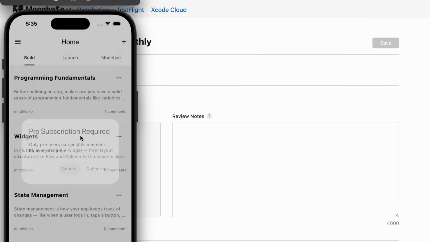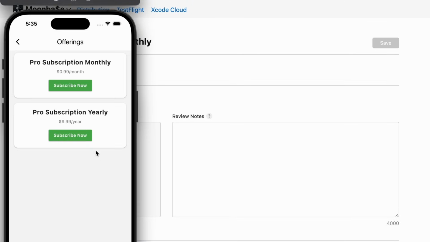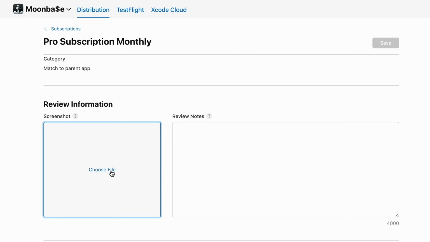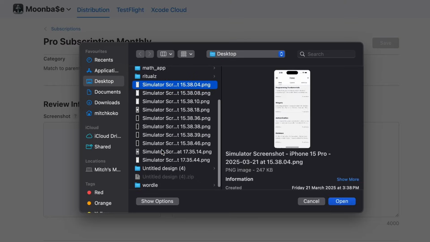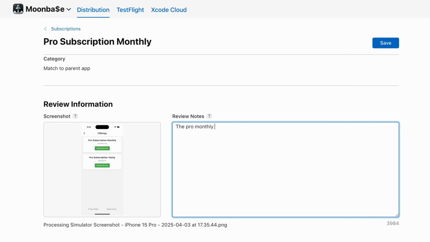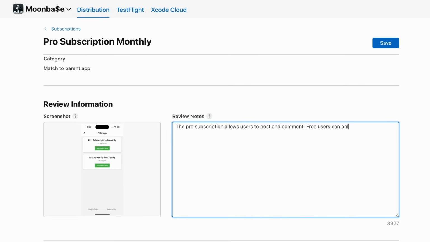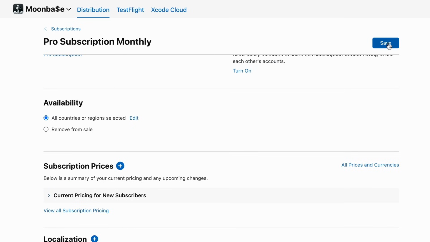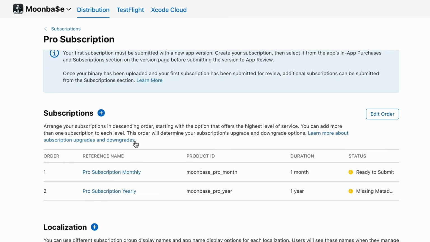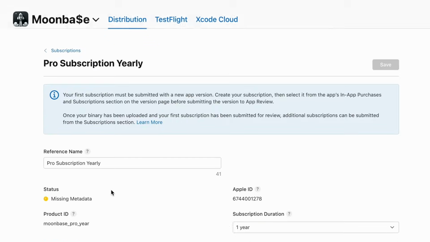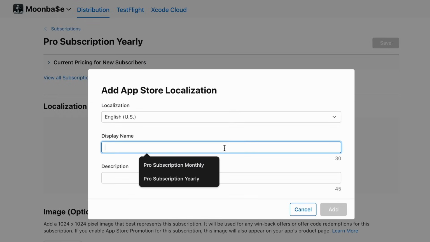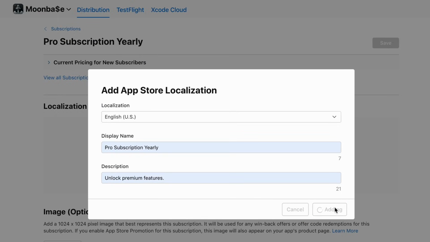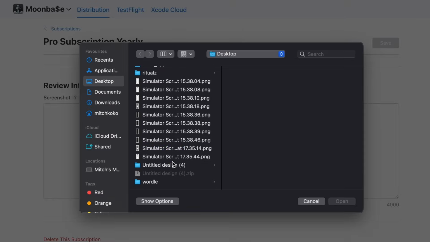So what you want to do is just go to your app in the offerings page and screenshot that just to upload to this section here so that the Apple people know what's going on. Hit save. And do the same thing for the yearly. Just add the localization. And let's add the exact same screenshot.